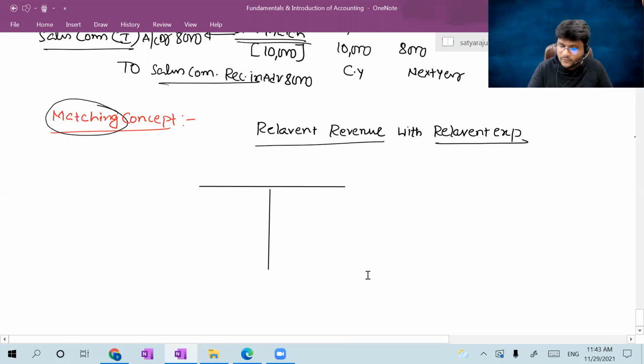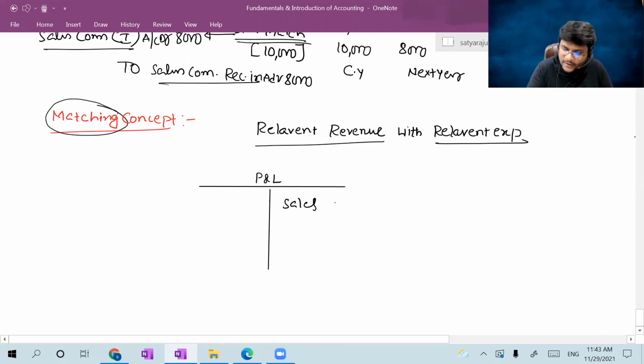One second, guys. OneNote is not working. Just a moment, please. So, if you assume which is a P&L, I don't want to differentiate trading and P&L. P&L includes the trading account.